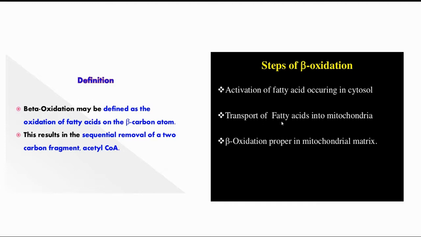After the transportation of fatty acids from the cytosol to the mitochondrial matrix, beta oxidation proper can take place. Beta oxidation cannot take place in the cytosol because the enzymes required for beta oxidation are present in the mitochondrial matrix. Therefore, to carry out beta oxidation, initially the activation of fatty acids, followed by their transportation into the mitochondria, is required.